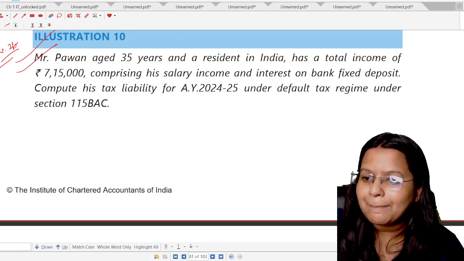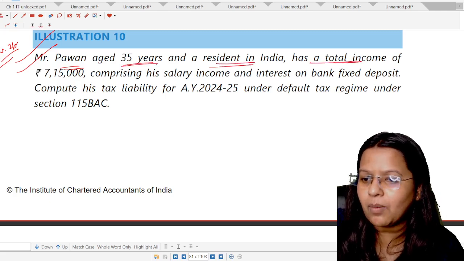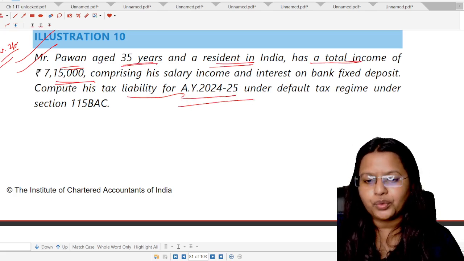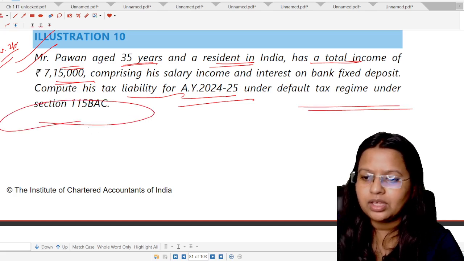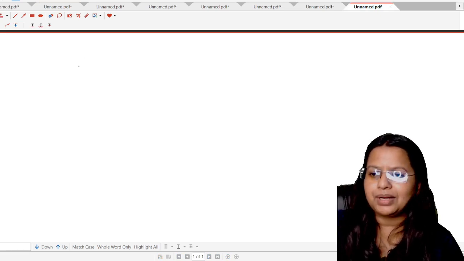Okay. Mr. Pawan, aged 35 years and a resident in India, has a total income of 7,15,000. Compute his tax liability for assessment year 24-25 under the default tax regime under section 115BAC. Okay. What is the total income? 7,15,000. Let's find the tax liability.